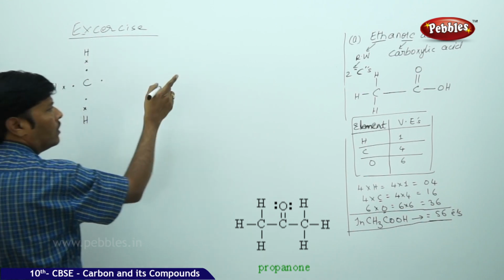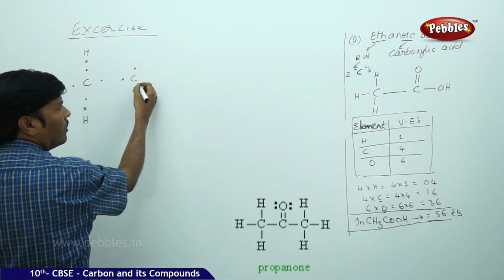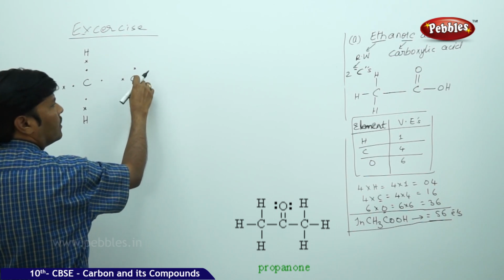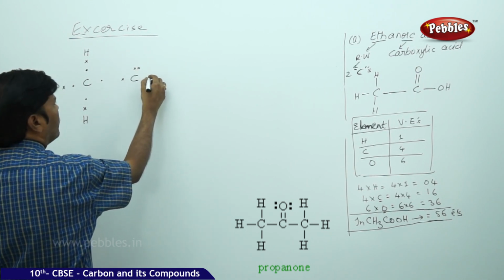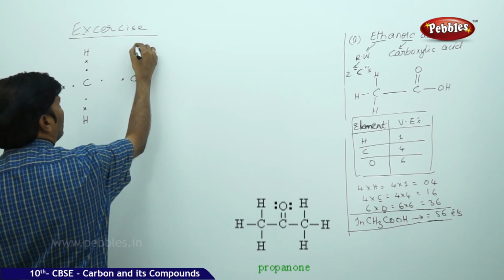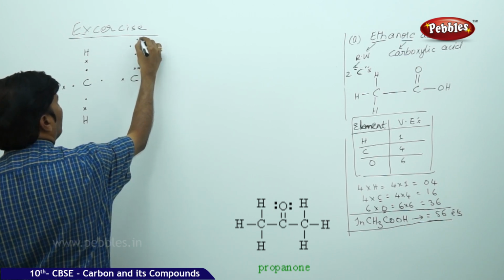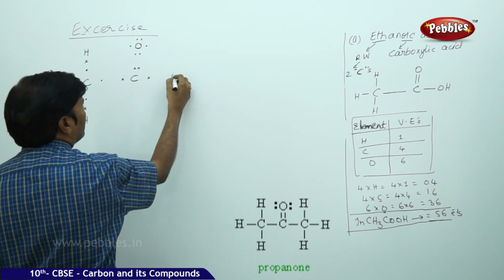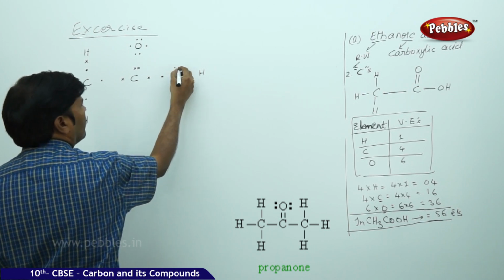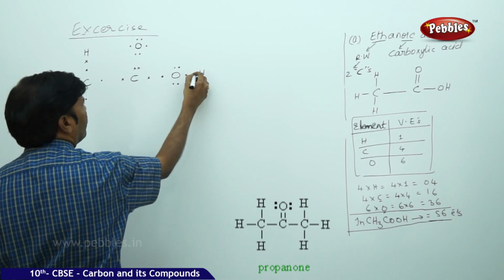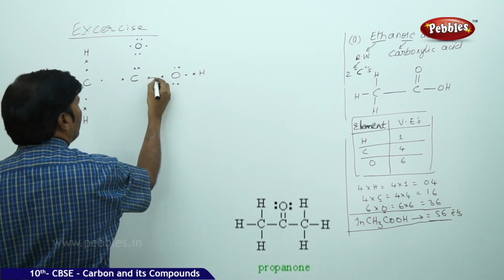Then we have another carbon, and we can use oxygen here, 1, 2, 3, 4, 5 and 6, and one more oxygen and one more hydrogen.